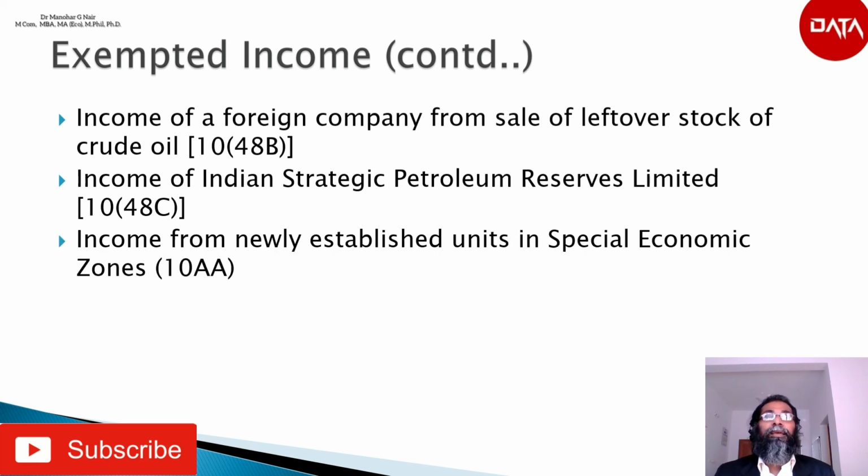And finally, the 100th income is income from newly established units in special economic zone.